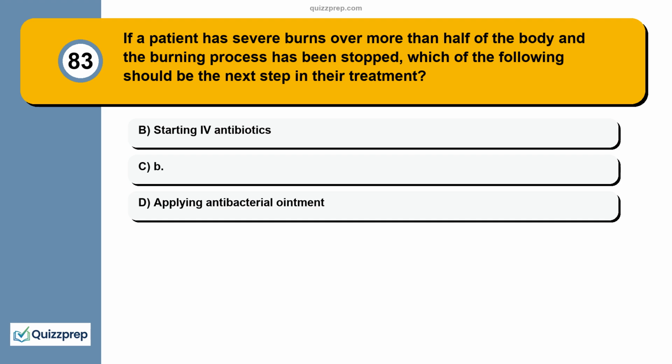Question 83. If a patient has severe burns over more than half of the body and the burning process has been stopped, which of the following should be the next step in their treatment? A. Starting IV antibiotics. B. Applying antibacterial ointment.